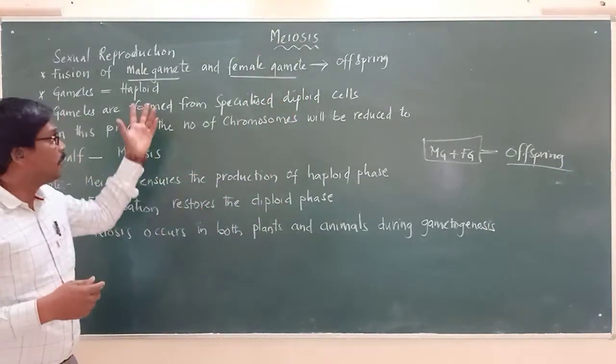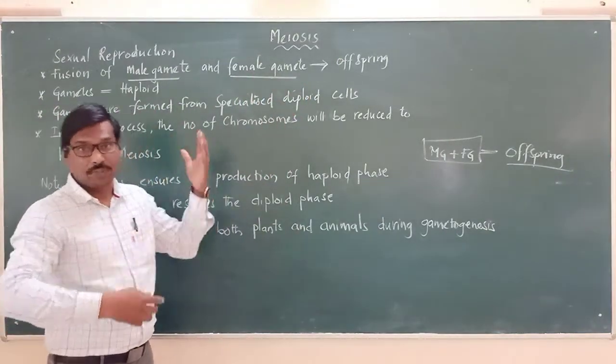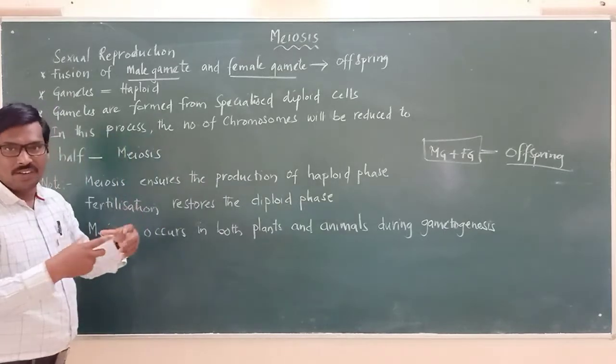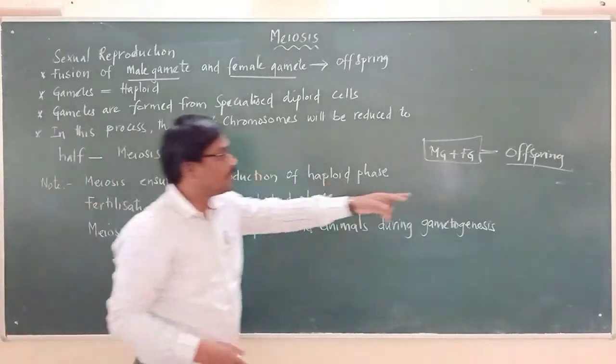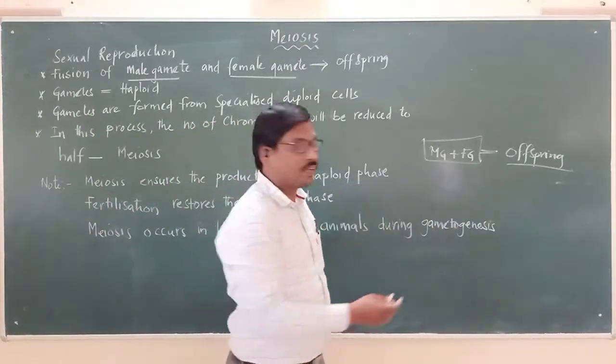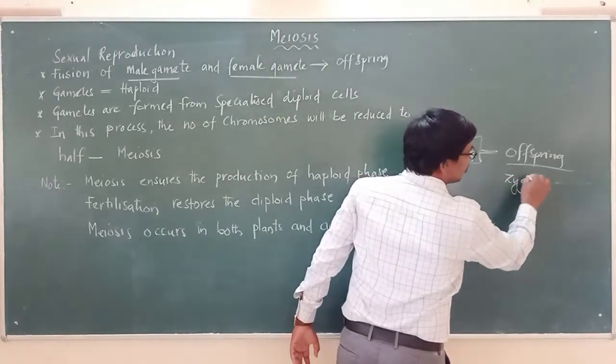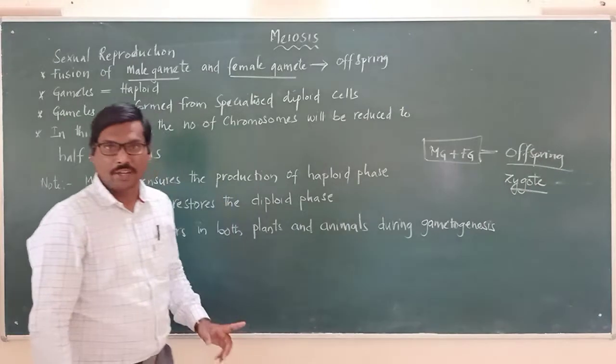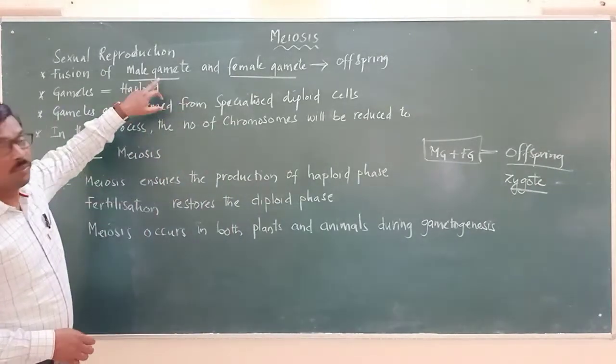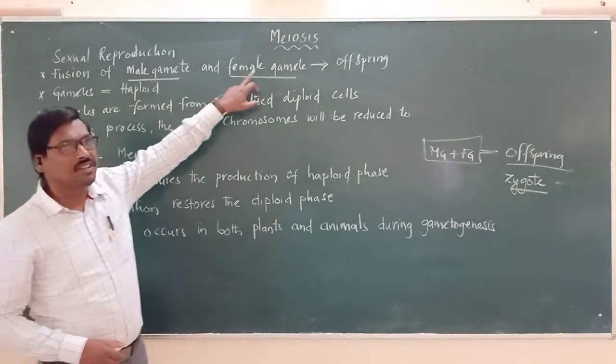The basic point we have to remember is that the gametes are involved in the fusion. The gametes are involved in sexual reproduction, where they fuse together to form the offspring, which we also call the zygote. Please remember what is fusing: the male gamete and the female gamete.